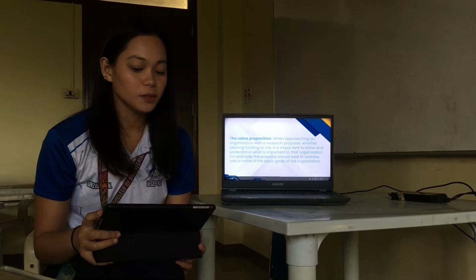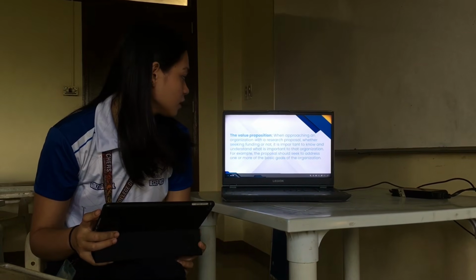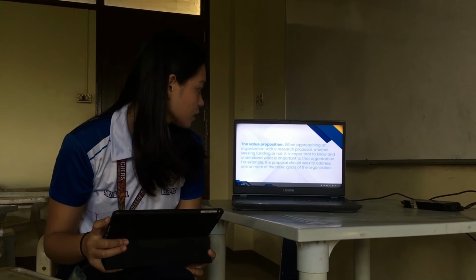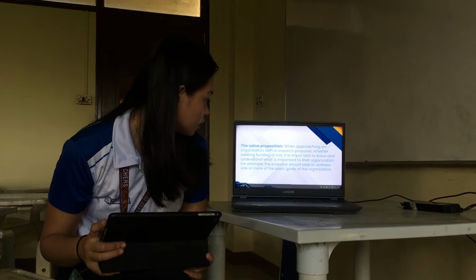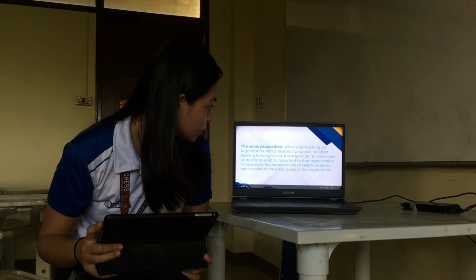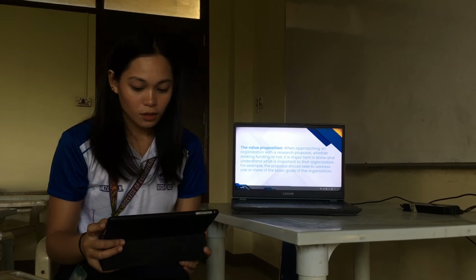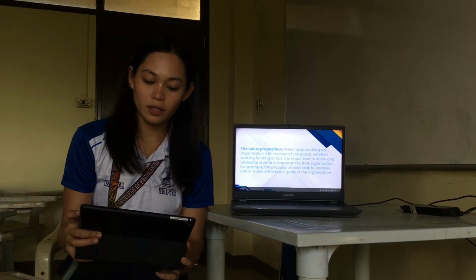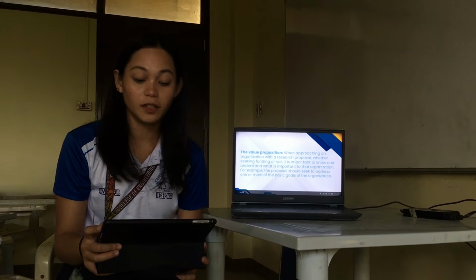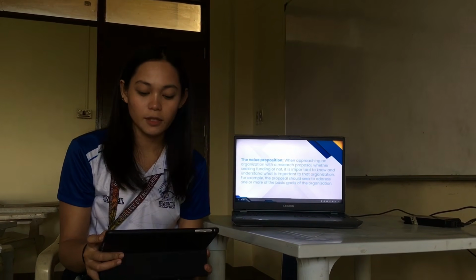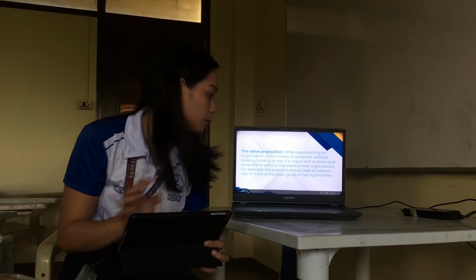So the value proposition: when approaching an organization with a research proposal, whether seeking funding or not, it is important to know and understand what is important to the organization. A simple way to do this is to imagine that the research team is making the funding decisions in response to the project proposal.